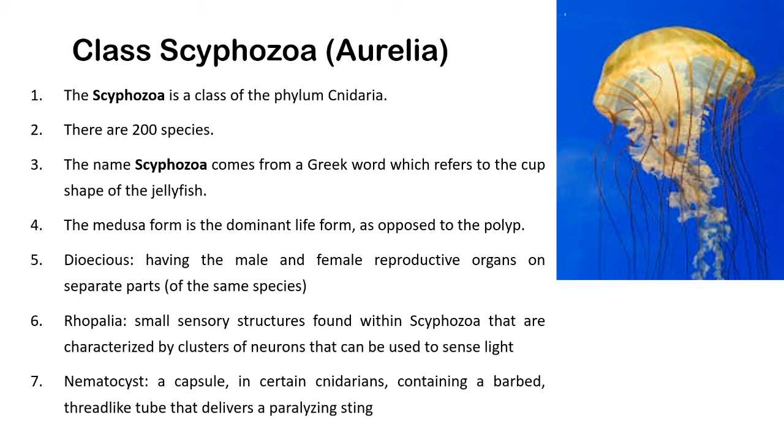Nematocytes are capsules in certain cnidarian animals containing a barbed thread-like tube that delivers a paralyzing sting. This paralyzing sting they use for capturing prey and as an offense and defense mechanism. For capturing their prey, they use these thread-like tubes, while with the shape of the umbrella-like body, they can easily swim in the water. So these are the various characteristics of class Scyphozoa.